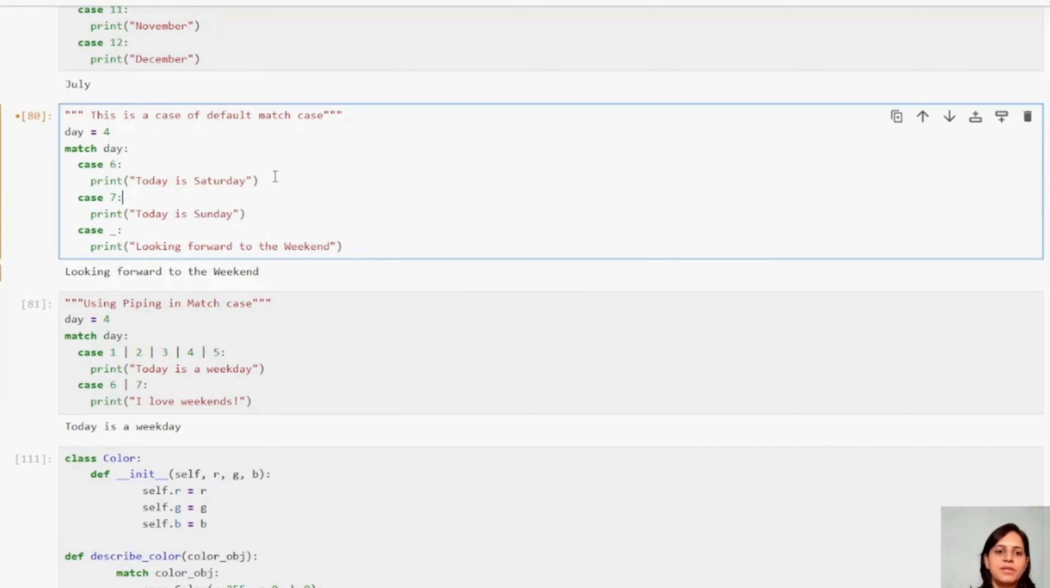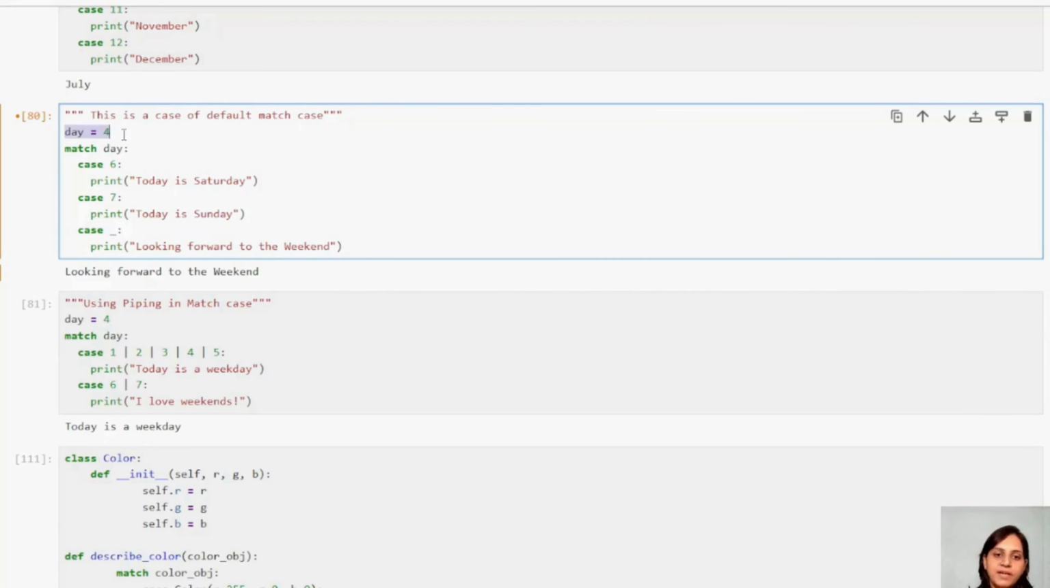Similarly, there is another example. This is a case of the default match case. See, guys, one more thing. You must have remembered that in switch case there is a default statement, correct? That default statement is presented as underscore here. This is a very important concept. It might come in your interview questions: how you will present a default case in match case statements. This is how you should present it.